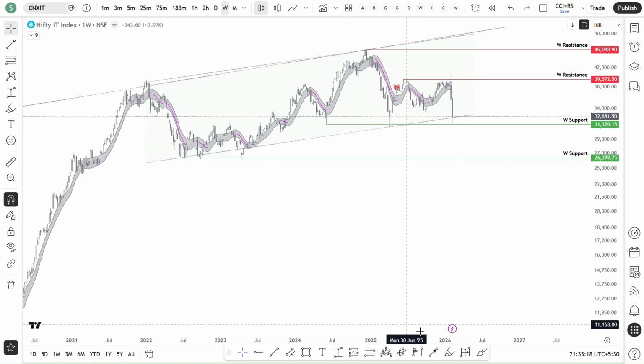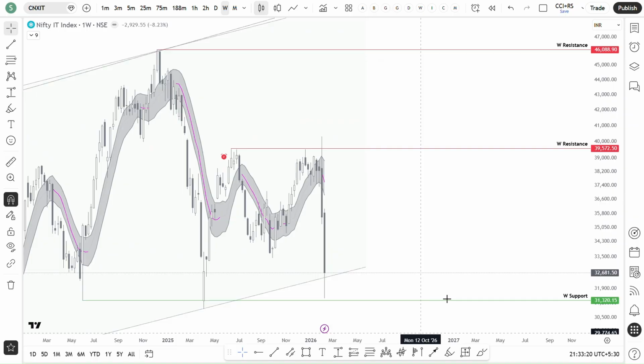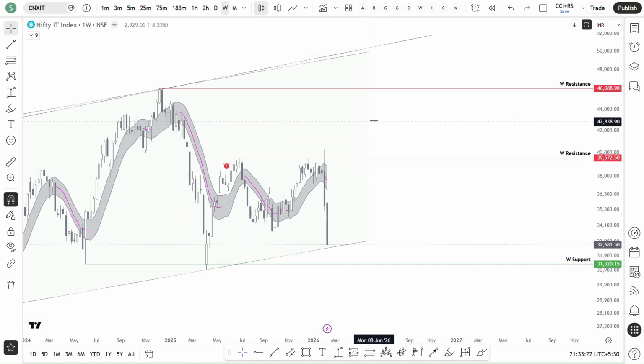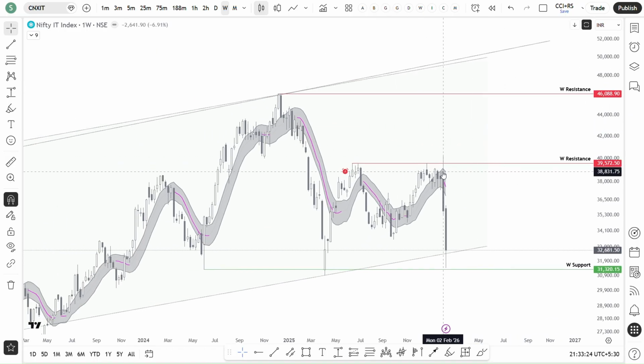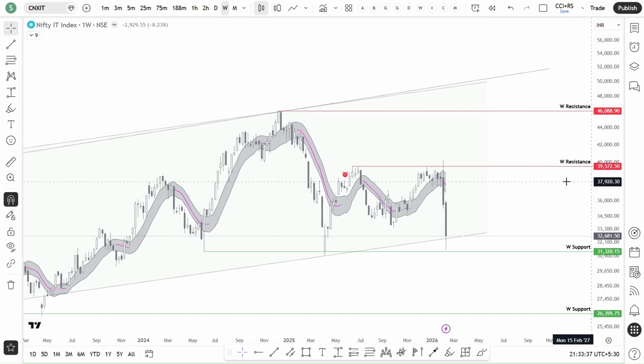I think 3 weeks back in the sectoral analysis video, I was hoping that price is going to break this weekly resistance zone. We thought that if the price breaks this zone, then the bias will change. But as usual, it came down from that.